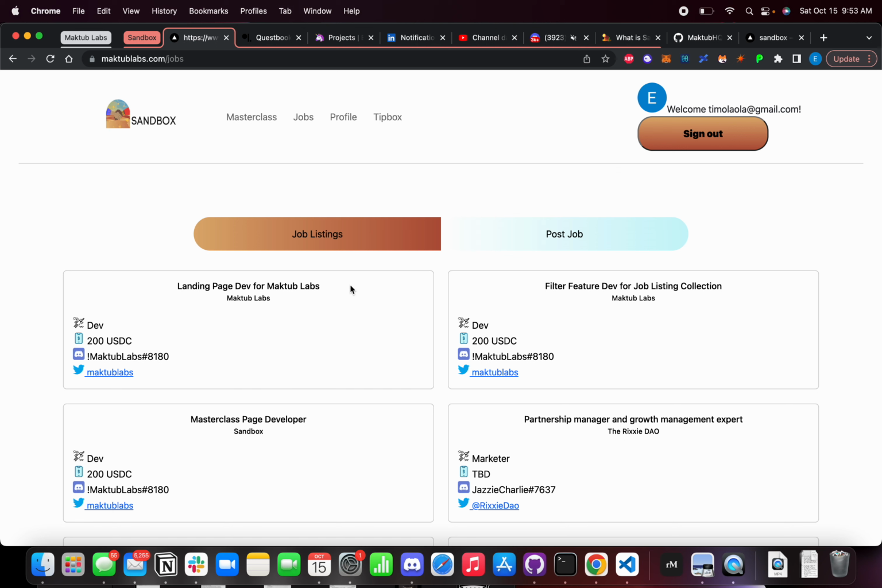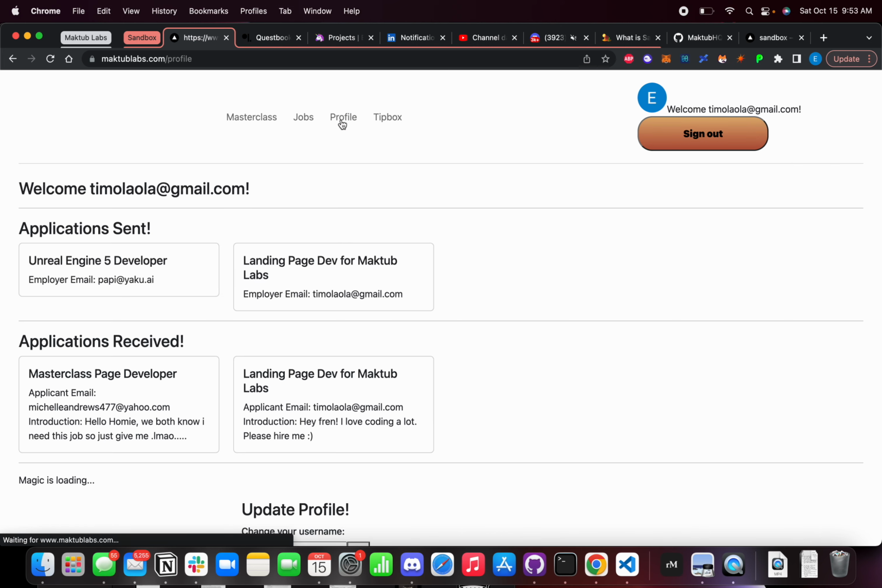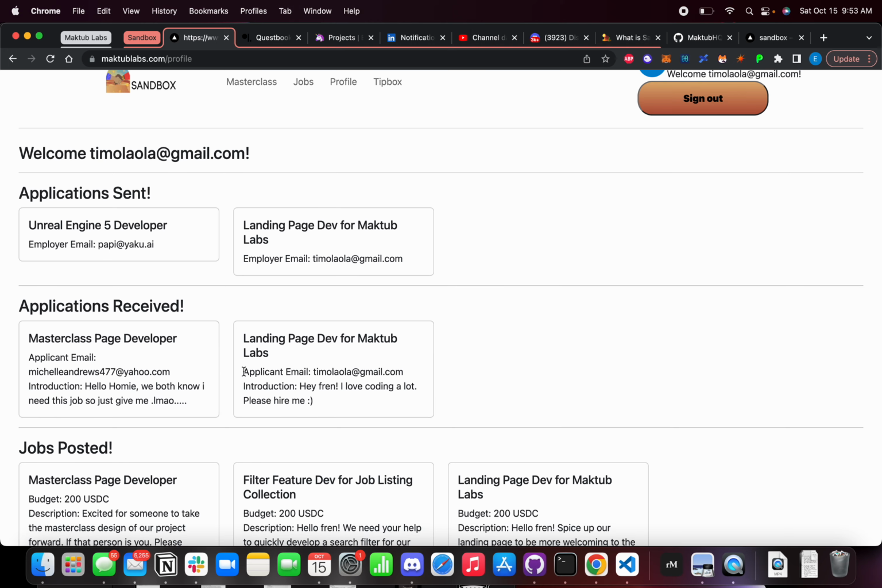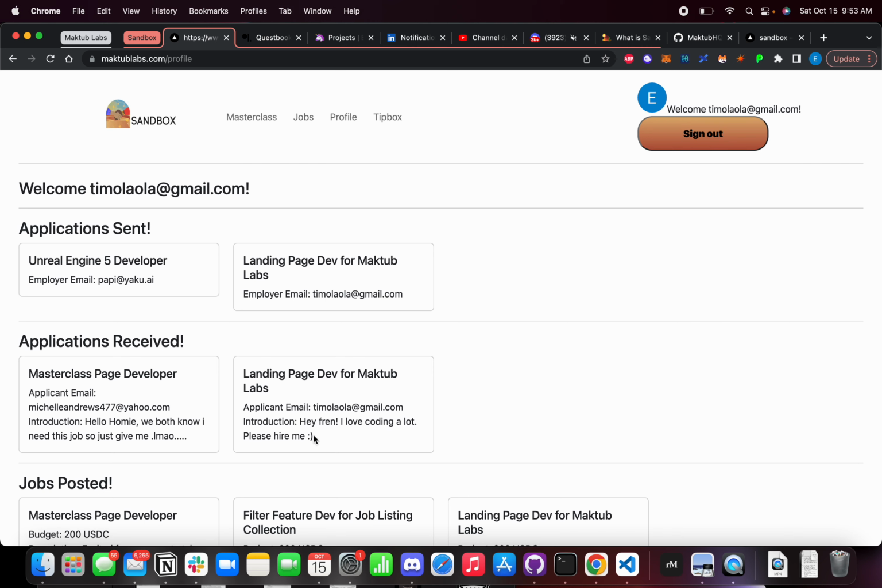Now, how do I keep track of any jobs that I have applied to? We're going to go here to profile. If you look in profile, you can see that we have applications sent. In applications sent, you can see the landing page dev for Maktub Labs. That was the job I just applied to. And right here, you can see something kind of funny, but it's also the same thing because I posted this job with the same account. So you can see applications received here as well. I received that application. Hey friend, I love coding a lot. Please hire me. Smiley face.